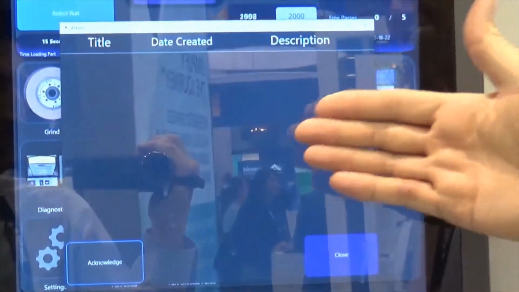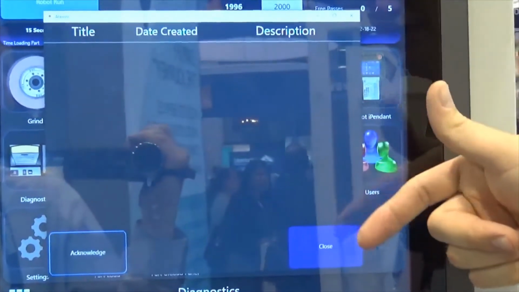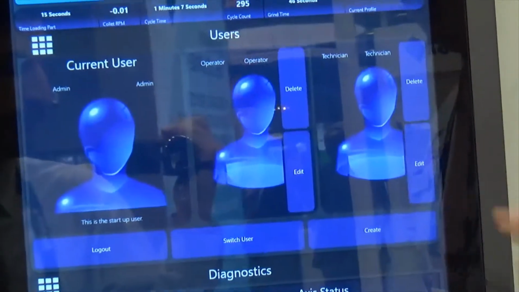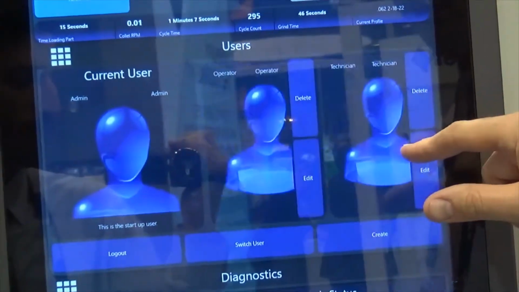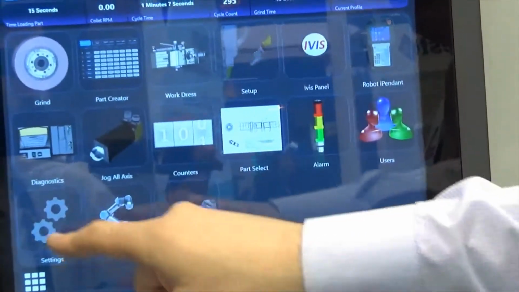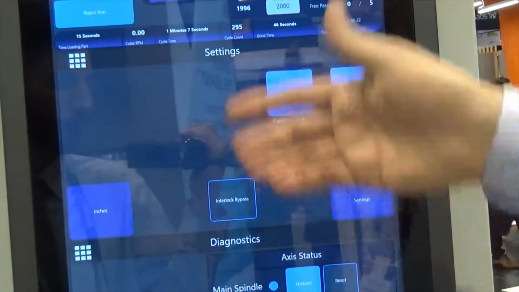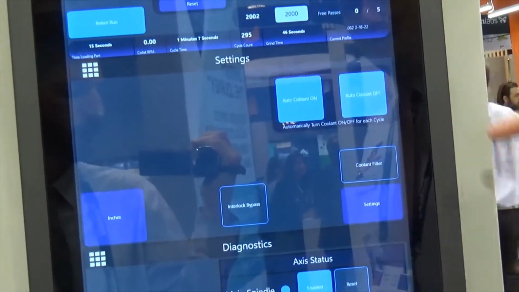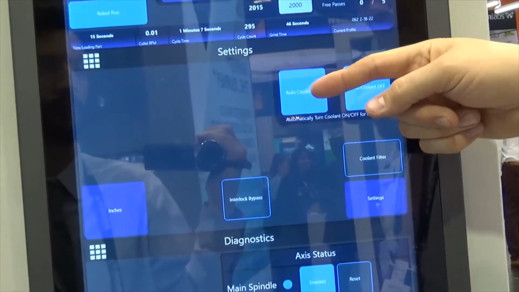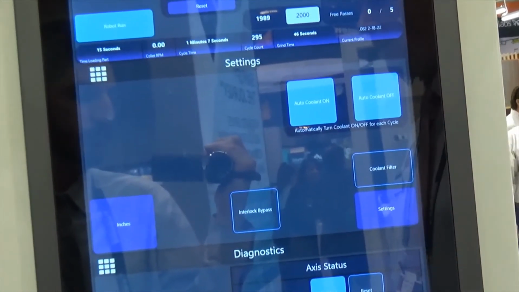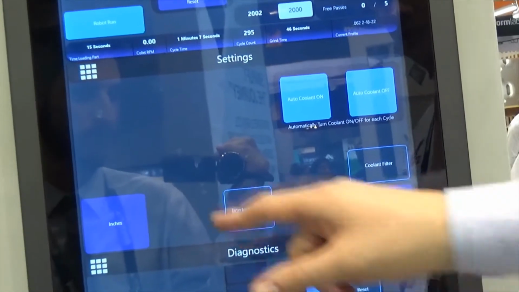The alarm screen, where it allows you to acknowledge and clear your alarm. User screens to choose from multiple users. Setting screens to run between inch and millimeters. Bypass your interlocks. Change your coolant from auto coolant on and off. As well as an auxiliary coolant filter.